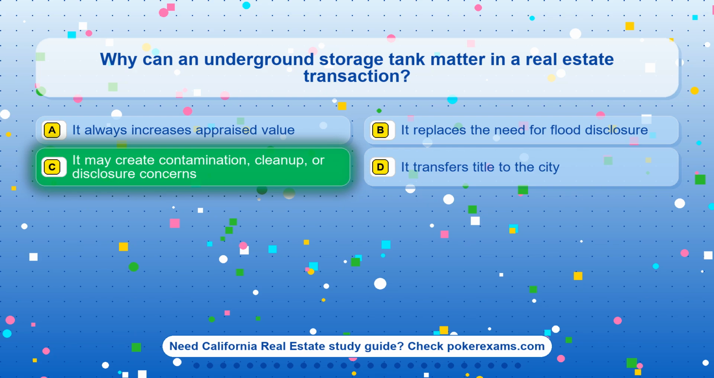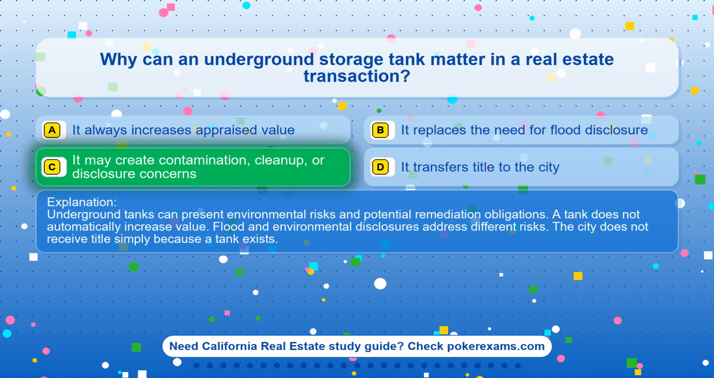The correct answer is option C. It may create contamination, cleanup, or disclosure concerns. Underground tanks can present environmental risks and potential remediation obligations. A tank does not automatically increase value. Flood and environmental disclosures address different risks. The city does not receive title simply because a tank exists.